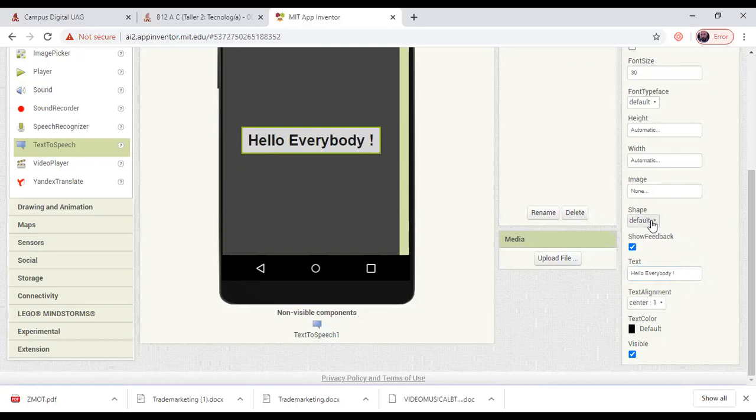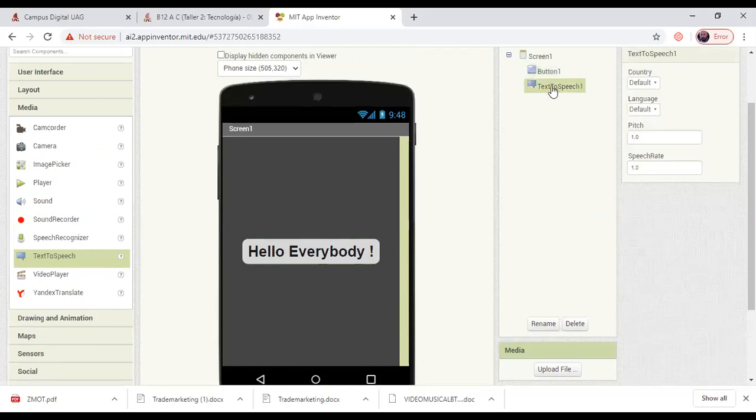You can change the shape of the button. If I click here and I choose oval, you can have a button with oval form, or rectangular, or rounded. For this practice, I will choose rounded. Now I have a rounded button.